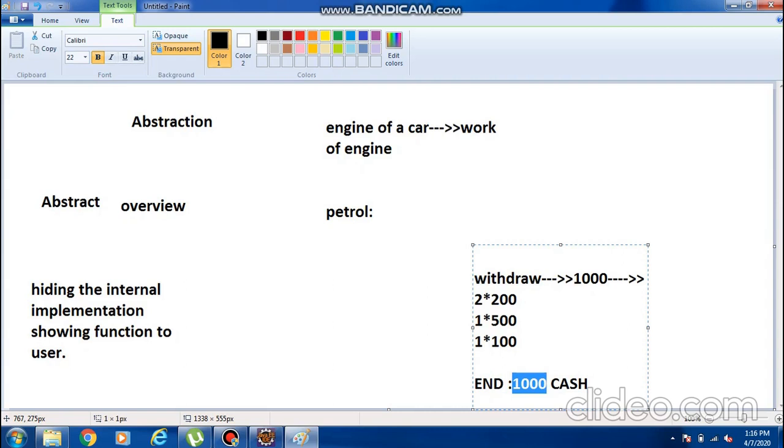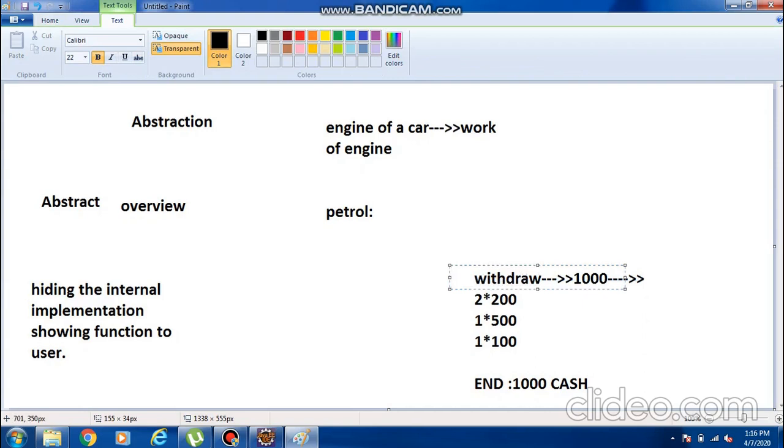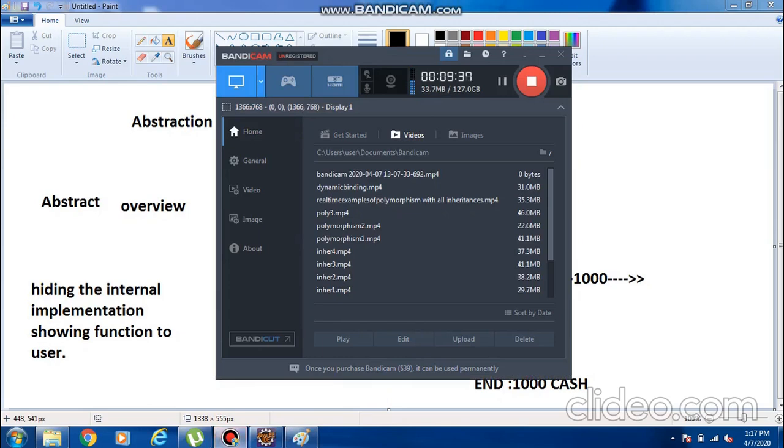So what is meant by abstraction? It hides the internal implementation and just shows the withdrawal function to me, but how internally it is calculating, we cannot see. Okay, now I hope everyone is clear with the abstraction definition. What is the definition of abstraction? Hiding the internal implementation and showing the functionality to the user.